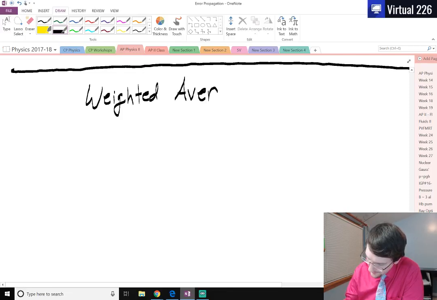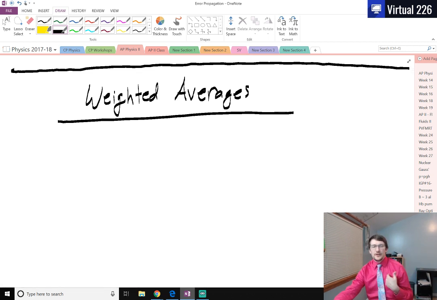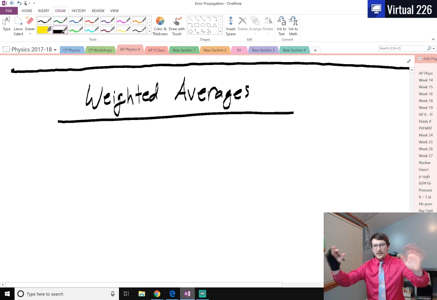Weighted averages, when certain measurements matter more than others. So we run into this issue: I run a lab experiment and get through my entire error propagation analysis. I get a final value with a final deviation of my error, some uncertainty to it, and I'm like, that's it, I have found it.